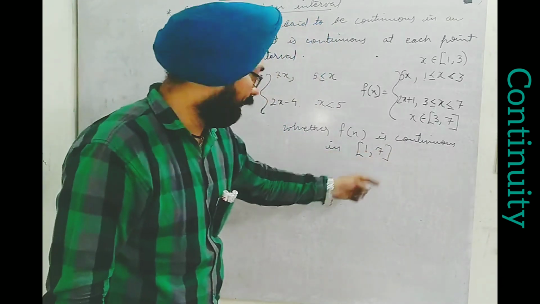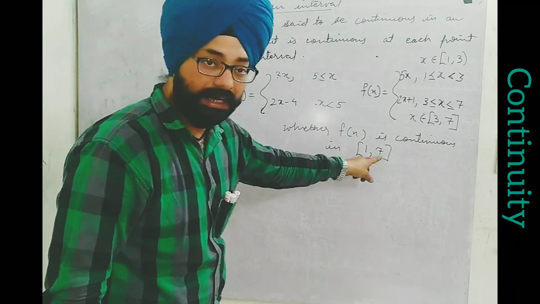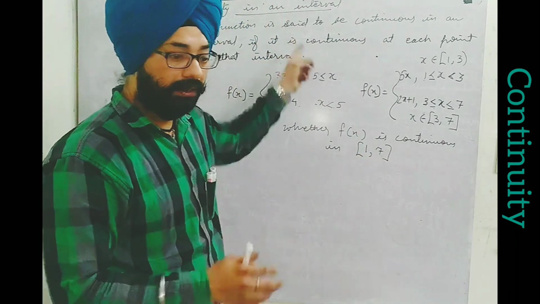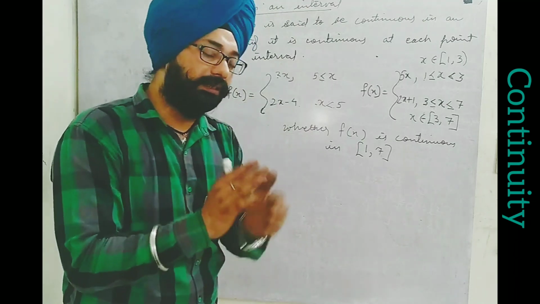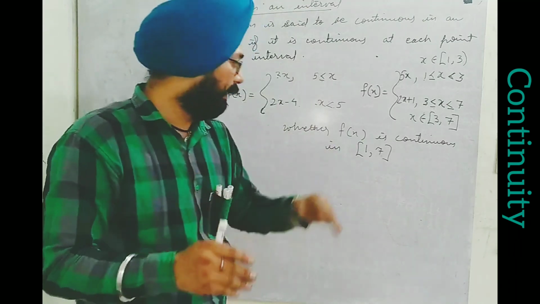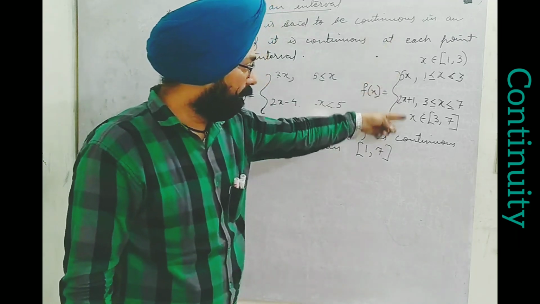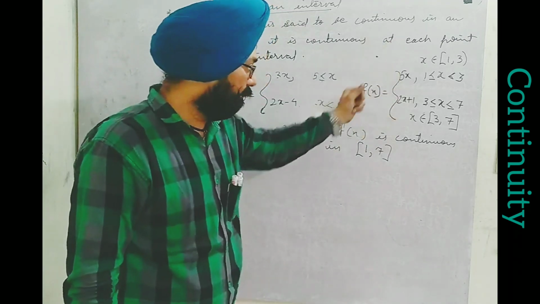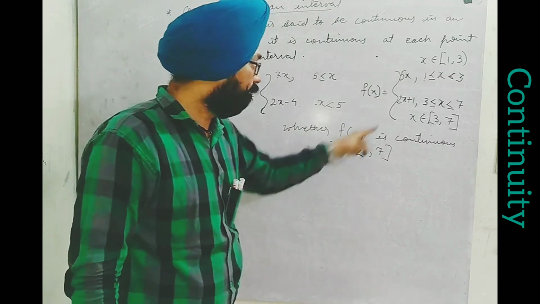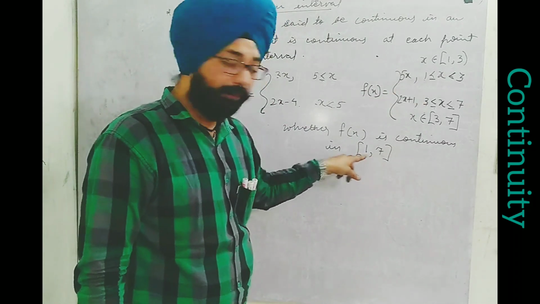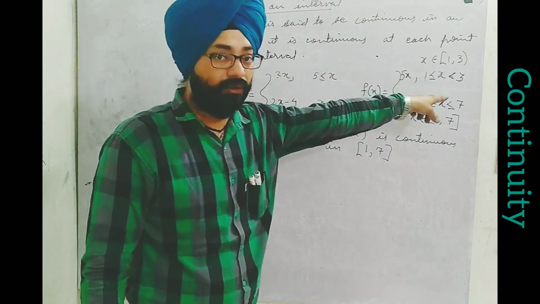What does it say? From 1 it starts, till 7 it goes. Then we need to check what I said for continuity in an interval: if the function is continuous at each and every point of the interval, then it is known as continuous in the interval. Now, according to the defined condition, we have to check the continuity at one extreme point. Then any point between them, yes, it is 3, which is an isolated point.